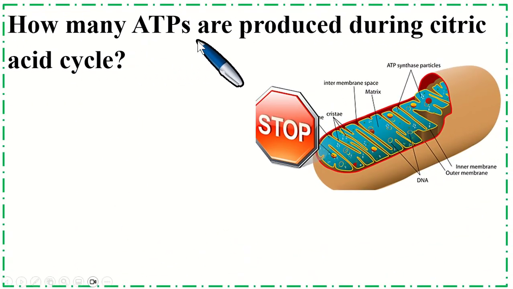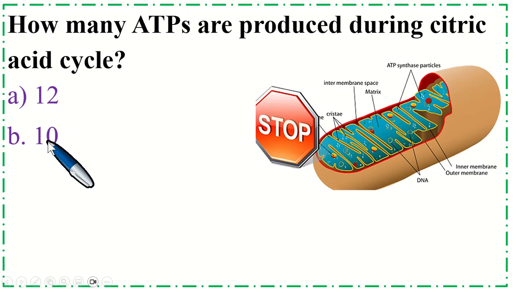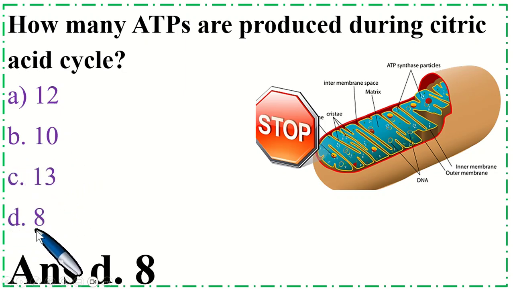How many ATPs are produced during citric acid cycle? Option A 12, B 10, C 13, option D 8. Correct option is D 8.